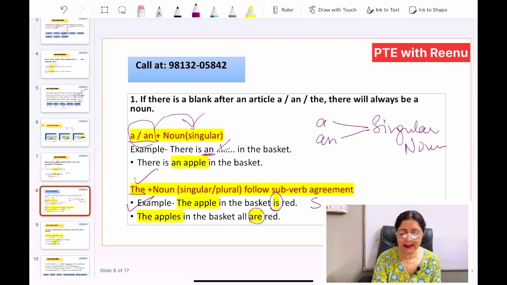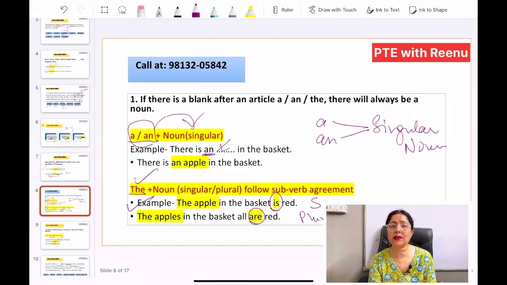In the second sentence, there is are, so this makes it plural. So you have to use the noun according to the verb. With is, we will be using the apple, meaning one apple, and with are, it means we are using the apples, the plural version of it.